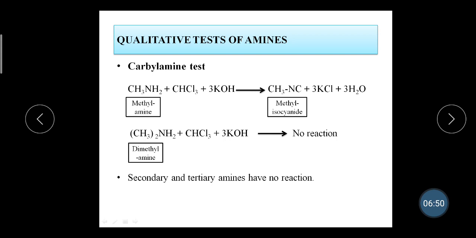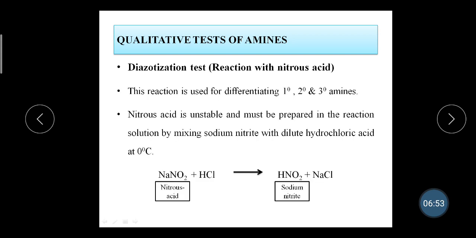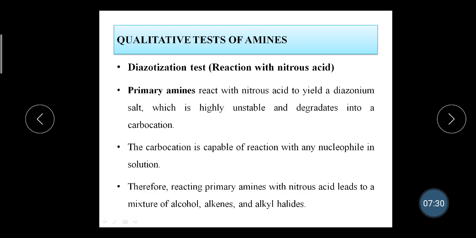These are the examples. Next, the diazotization test. This diazotization test is also known as the reaction with nitrous acid. This reaction is used for differentiating primary, secondary and tertiary amines. Nitrous acid is unstable and must be prepared in the reaction solution by mixing sodium nitrite with dilute hydrochloric acid at 0 degrees Celsius. Here you can see sodium nitrite along with dilute hydrochloric acid leads to the formation of nitrous acid and the side product, a salt.